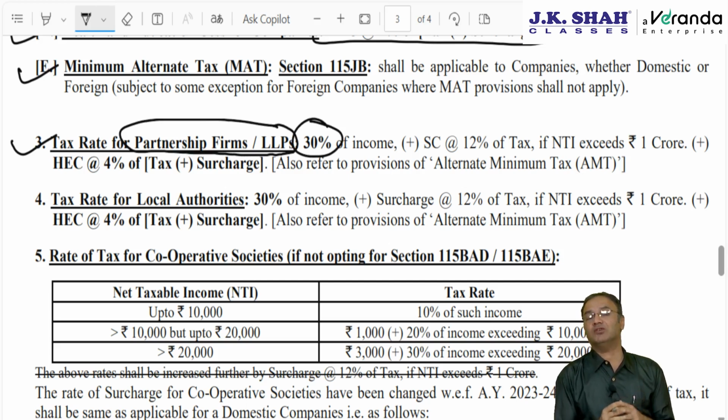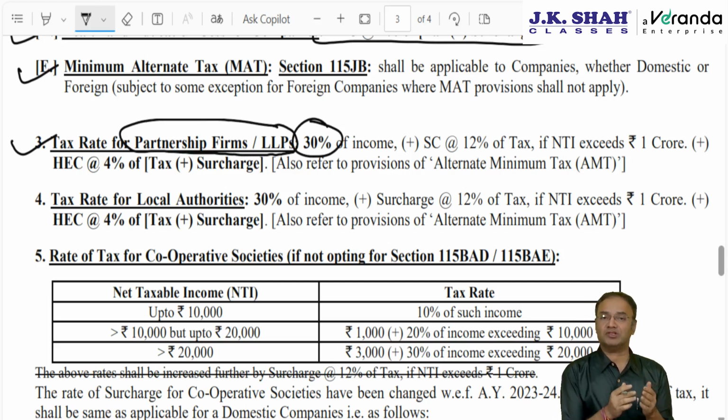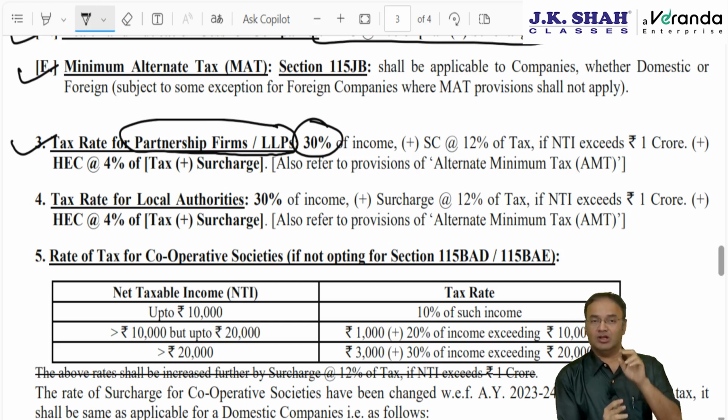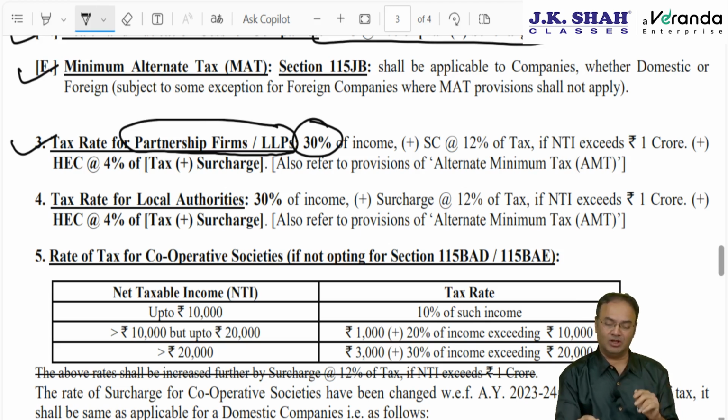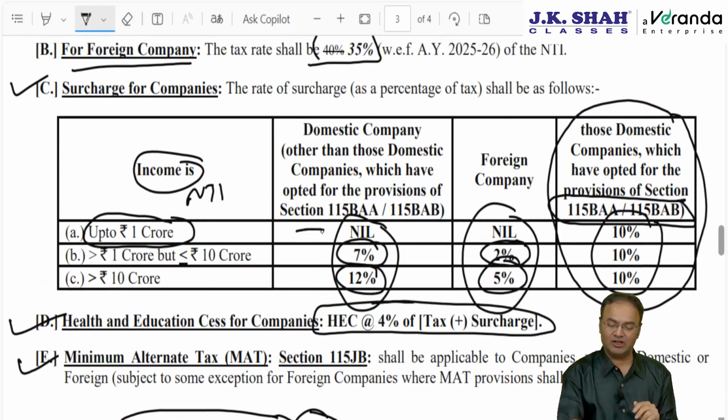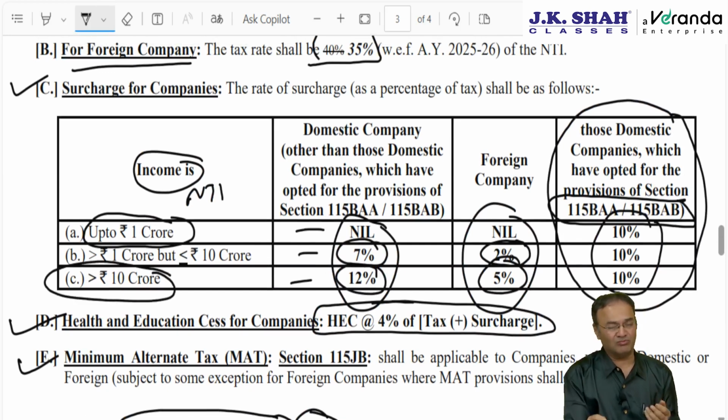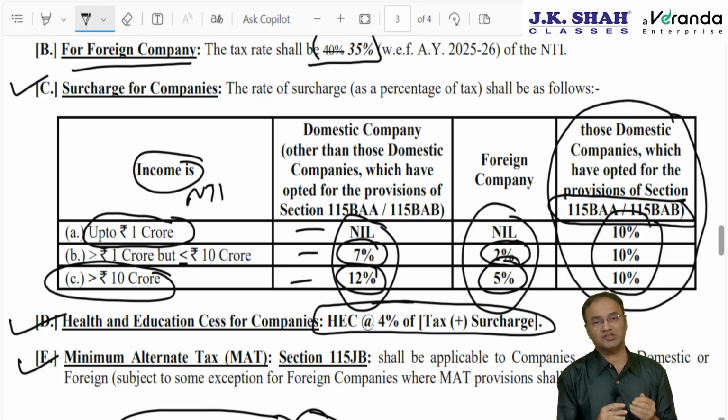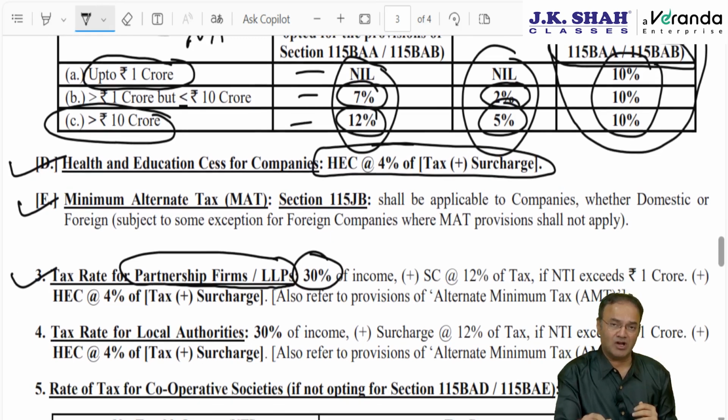Plus surcharge will be attracted: either 0% if the net income is up to 1 crore, or if the net income exceeds 1 crore, then surcharge will be 12%. 0 or 12, only two possibilities, unlike companies where there are three slabs, 0, 7 and 12. So for companies you will have to find out whether income is exceeding 10 crore or not, because surcharge rate will change with more than 10 crore income. However, for partnership firms and LLP, it doesn't matter. If income exceeds 1 crore, then surcharge will be attracted.